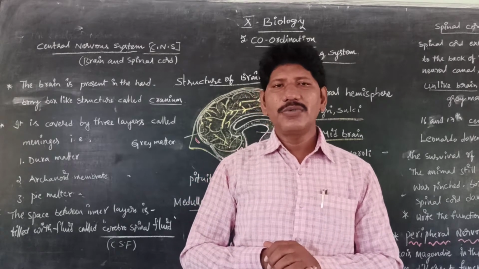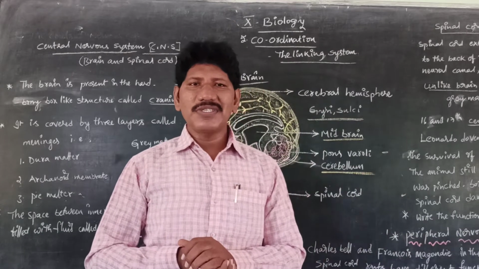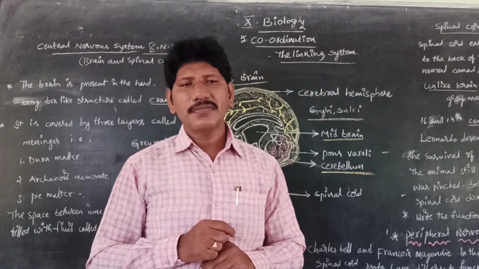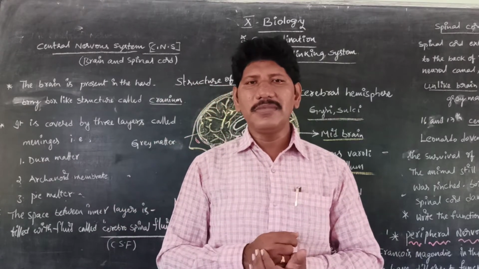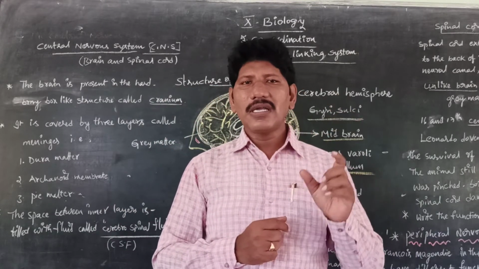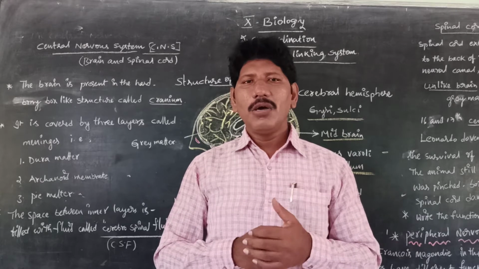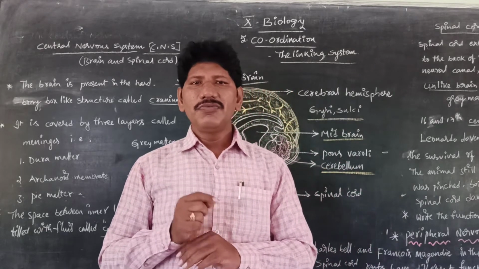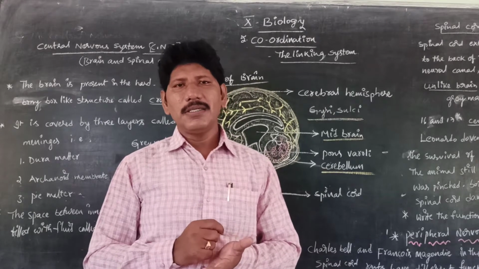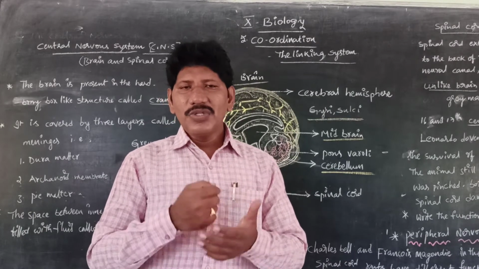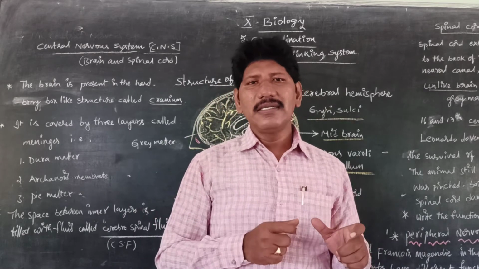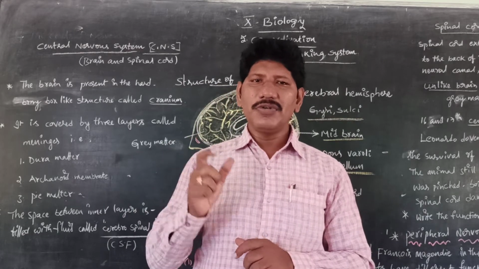Is it clear, children? Today in this video we are going to discuss CNS, the central nervous system, and the peripheral nervous system, which means the cranial nerves, 12 pairs, and the spinal nerves, 31 pairs, together 43 pairs, which we call PNS. The peripheral nervous system is again divided into two types: somatic and autonomous nervous system.